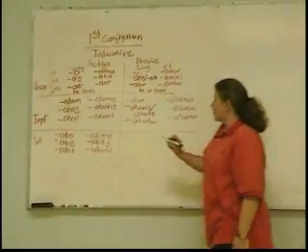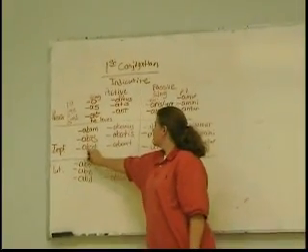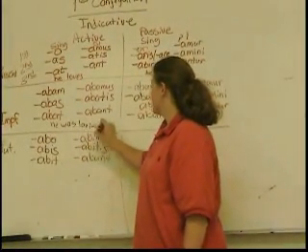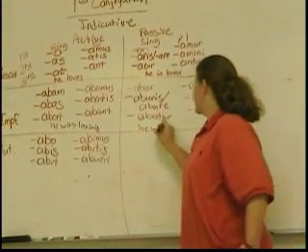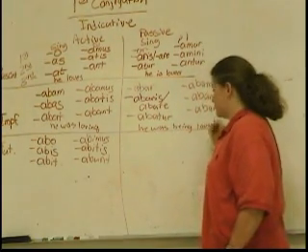Okay, by the way, this one I'll translate the imperfect. I'll go back to the imperfect. He was loving. And he was being loved.